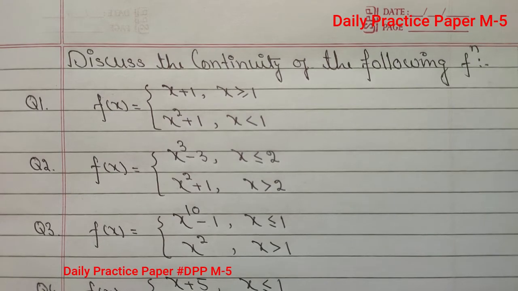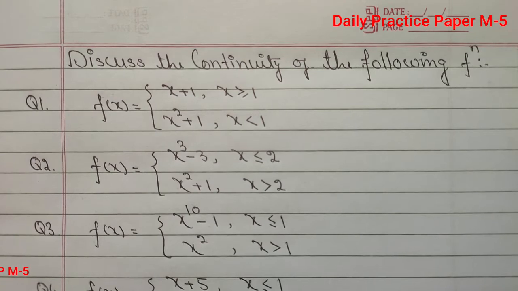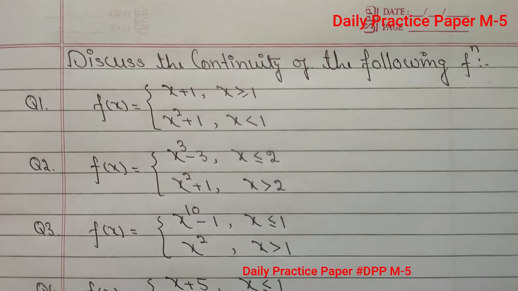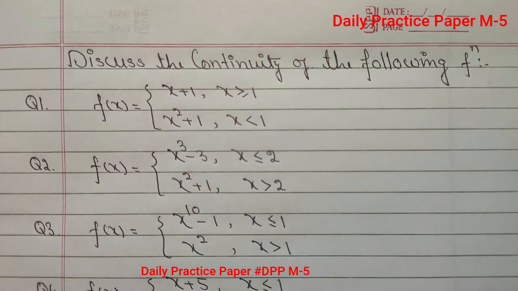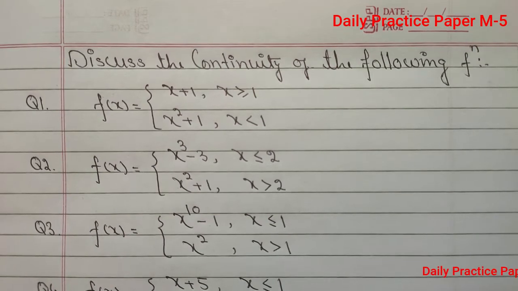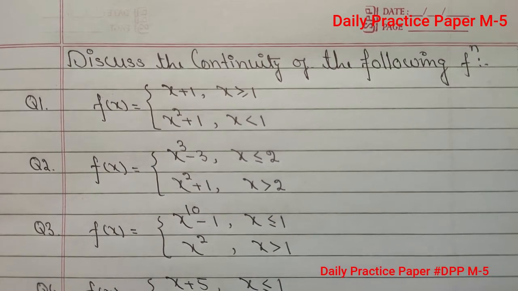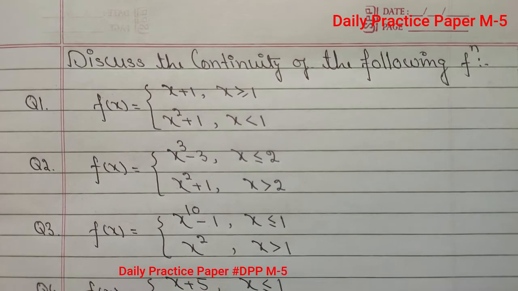In this question we will calculate left hand limit, right hand limit and value of the function at x is equal to 1. If all three values coincide or are equal, then we can say that the given function is continuous at x is equal to 1. Otherwise it will be discontinuous at x is equal to 1. If it is discontinuous at x is equal to 1, then we can say that x is equal to 1 is the point of discontinuity.